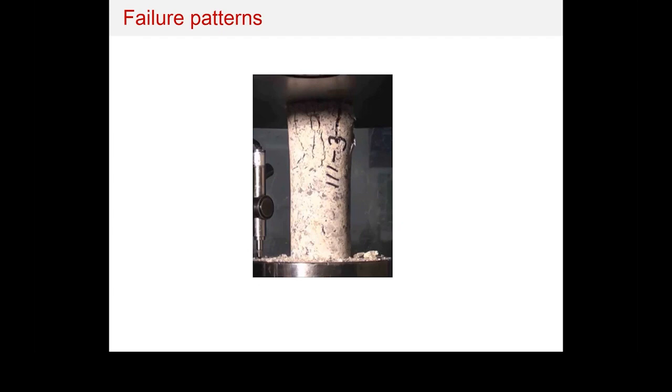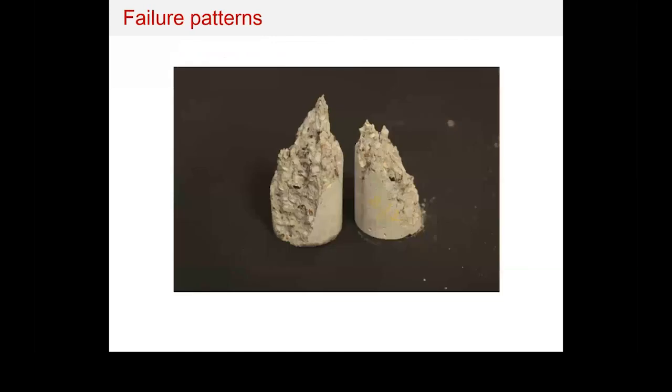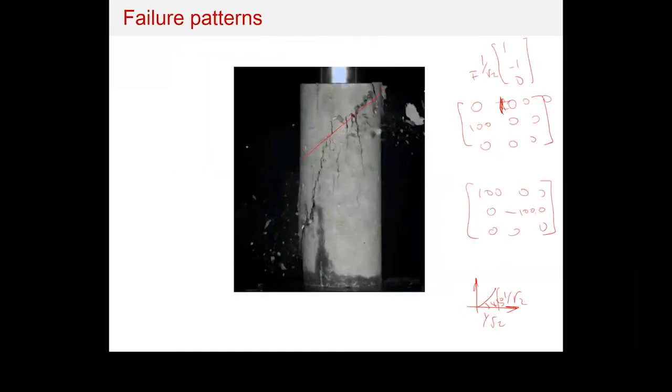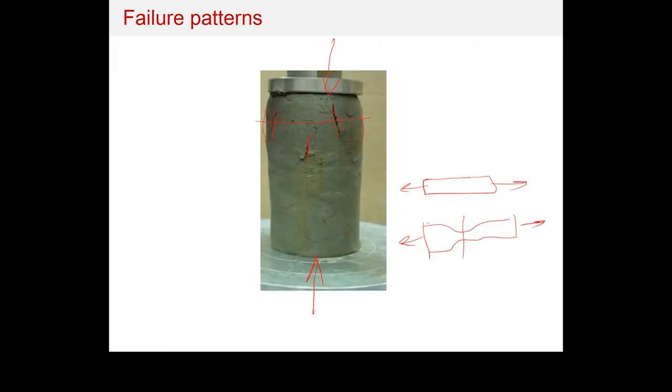Again, if you look into the cracks, you'll see that the cracks are vertical, more or less, and happening across the entire surface. But this is a brittle material. For this sample here, I would probably use Tresca. For this case, probably Mohr-Coulomb or Rankine would make sense.